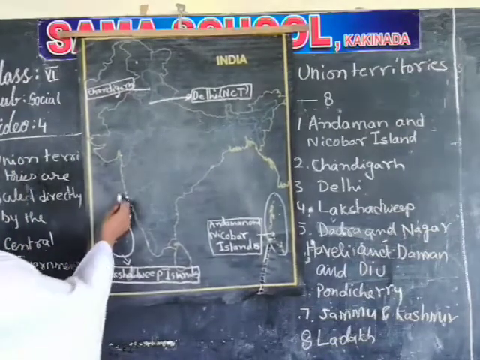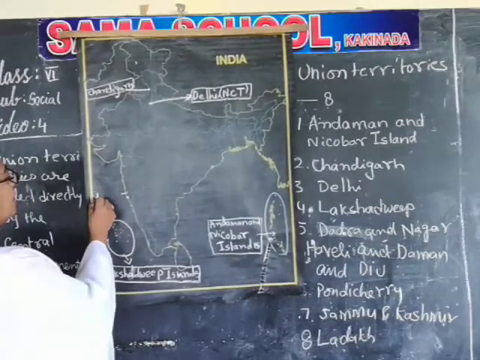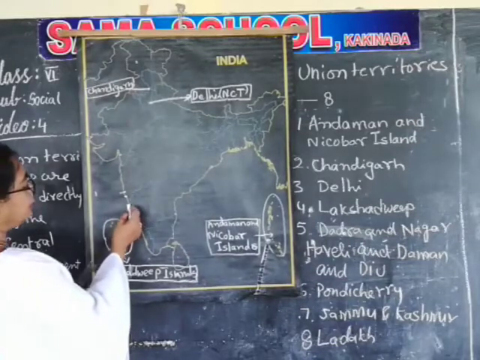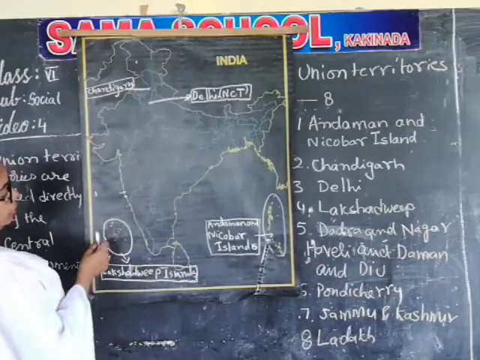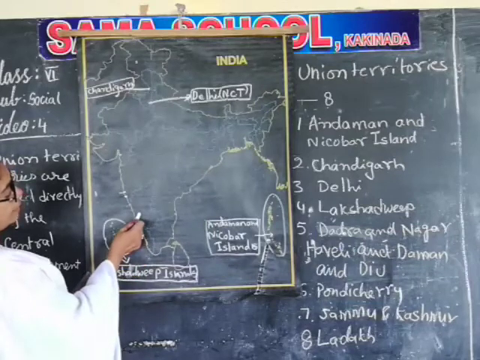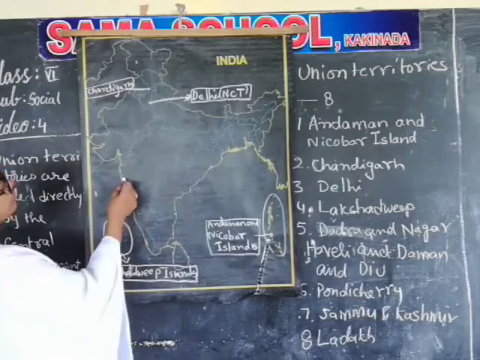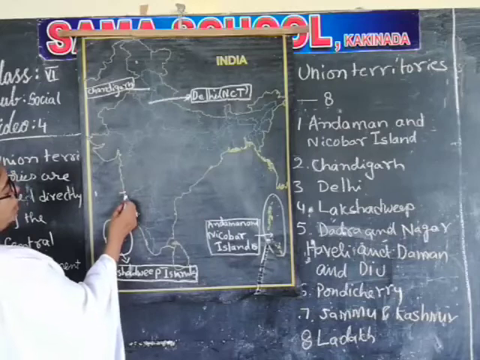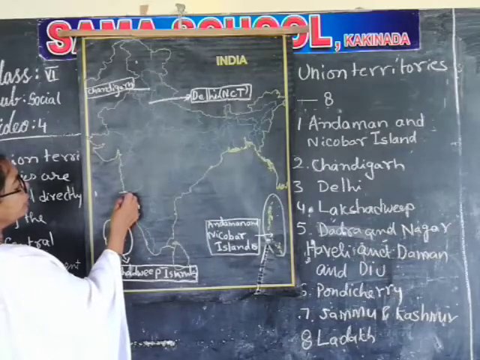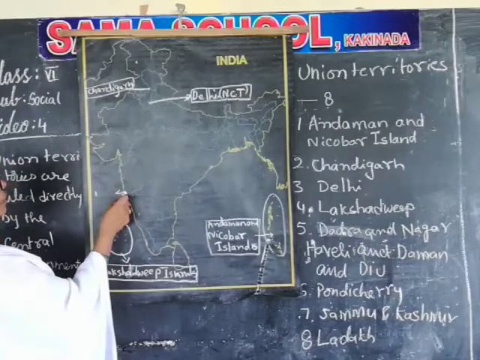Dadra and Nagar Haveli. Okay, this one. Maharashtra, Goa, Kerala, Karnataka, Goa. Between Maharashtra and Goa, Daman and Diu, a little above, this comes under Dadra and Nagar Haveli.